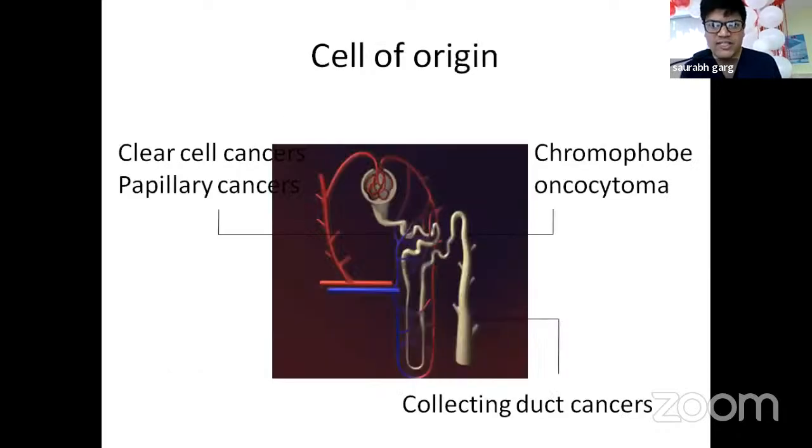Now, this diagram shows the cells of origin with respect to the part of nephron which is involved in the respective malignancy. Like we can see, the clear cell cancers or papillary cancers are more seen in the proximal part of nephron, whereas chromophobe or oncocytoma are more related to the distal part of nephron, and collecting duct cancers arise from the collecting duct itself.